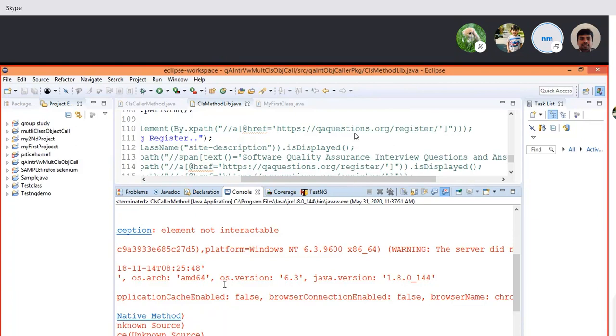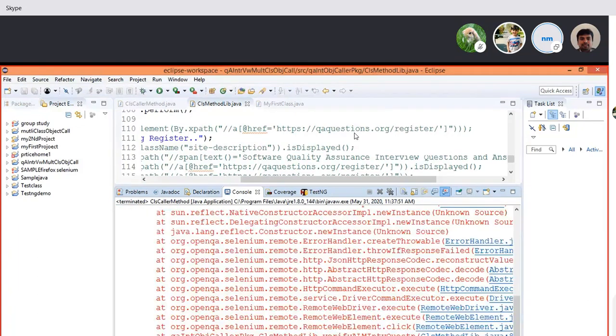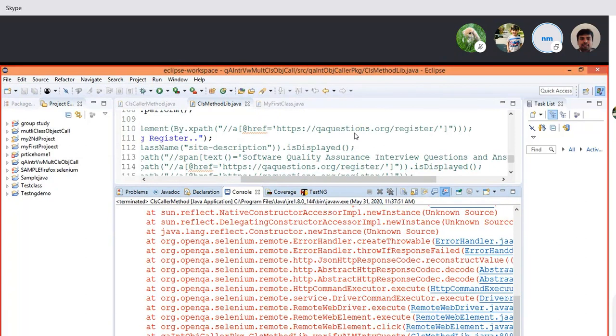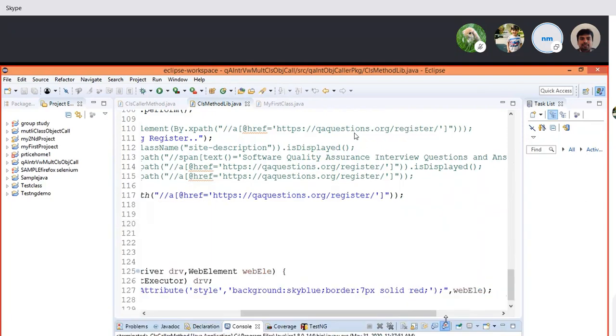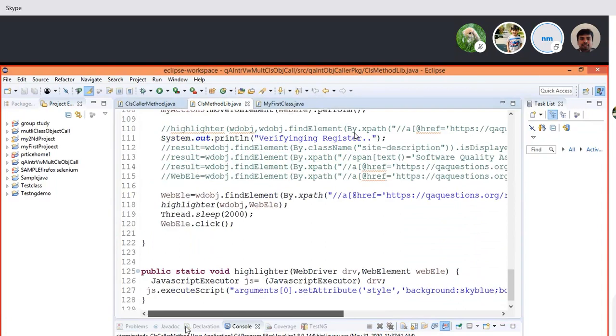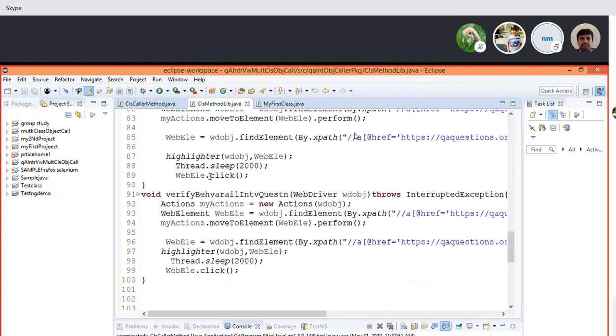How will you see the line number? Line number 89. So what you are doing, you are trying to click on an element. What is that element?